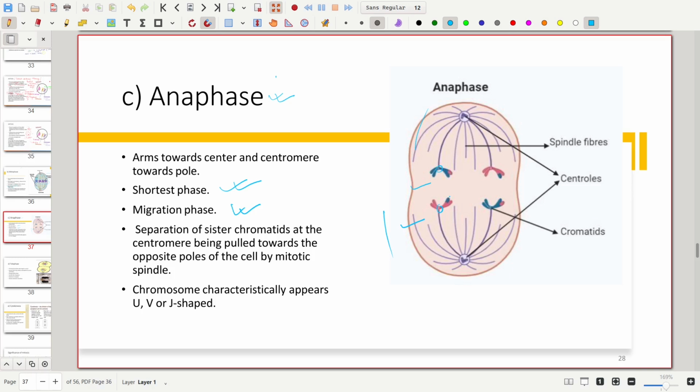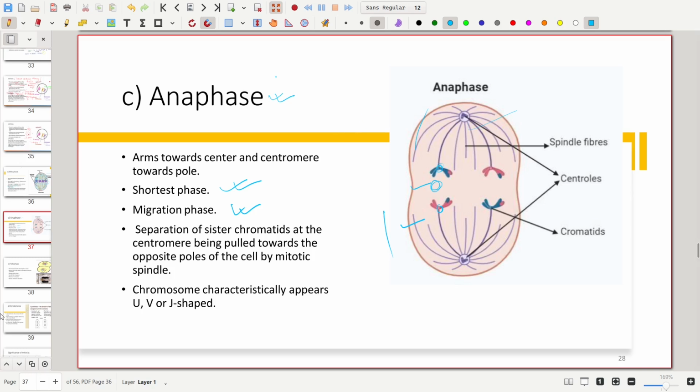During this polewards migration, the daughter chromosomes appear in different shapes like V, U, L and J shaped, and the arms are projected towards the center and the centromere is projected towards the pole, just opposite to the metaphase I have already shown you. So this is the case of anaphase.